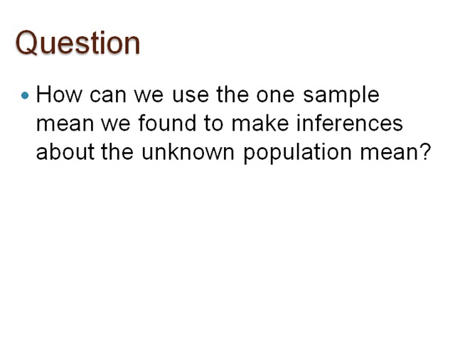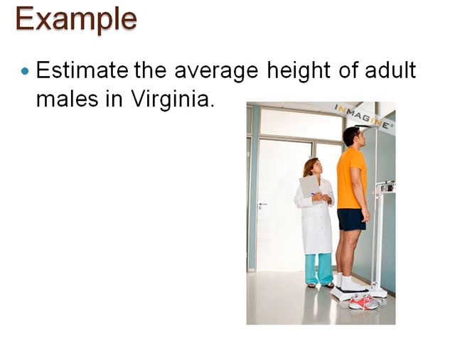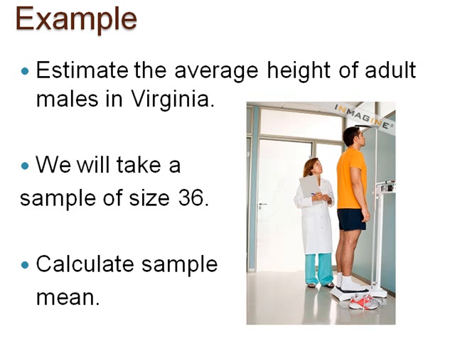To determine an answer, consider the following situation. What if we were interested in estimating the average height in inches of adult males in the state of Virginia? We know it will be extremely difficult to determine the population mean height because it would be nearly impossible to measure every adult male in the state of Virginia. However, something that is feasible is to take a simple random sample of 36 adult males in Virginia, measure each man's height, and calculate a sample mean.